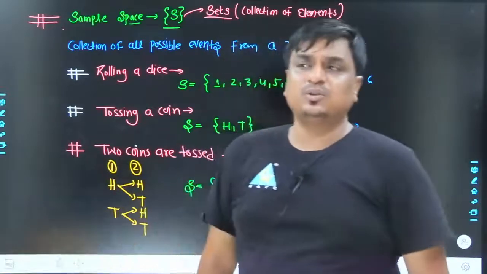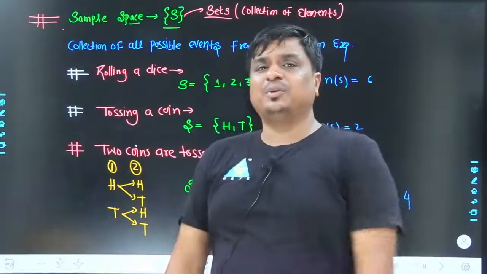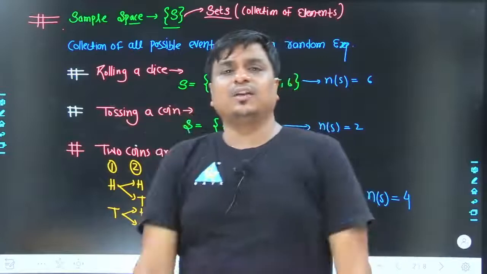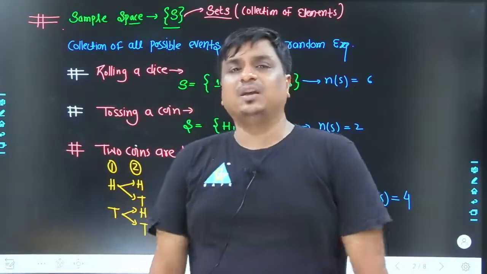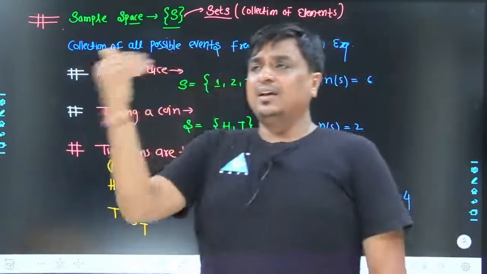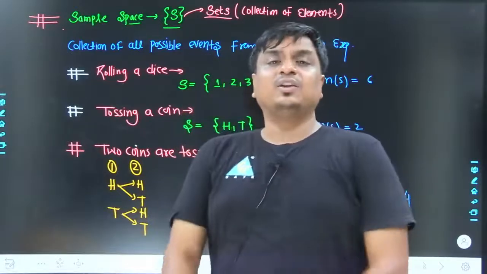If a die is rolled, obviously 1, 2, 3, 4, 5, 6 in the form of a set is going to be a sample space. If a coin has been tossed, head, tail, again consolidated in the form of a set, is again a sample space. If two coins are tossed, so here comes head head, head tail, tail head, tail tail. Total four possibilities we had within our sample space.